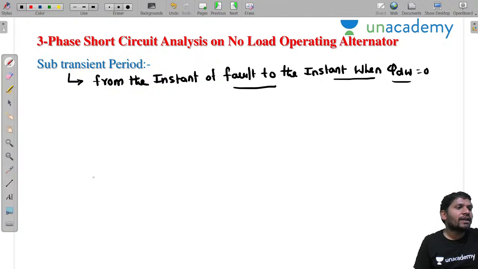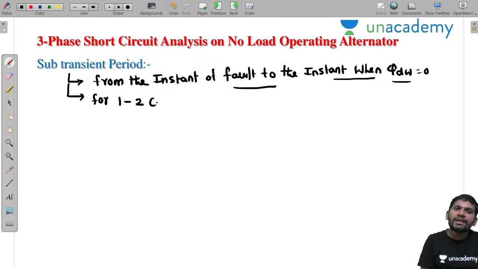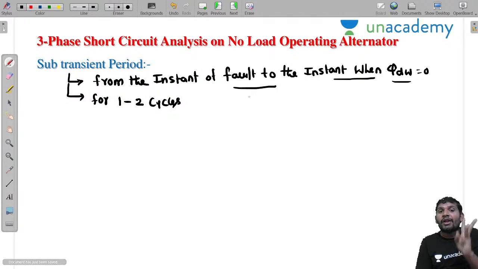But you know this, sir. The subtransient period is measured as 1 to 2 cycles. That means during the subtransient period, there exist 3 fluxes.